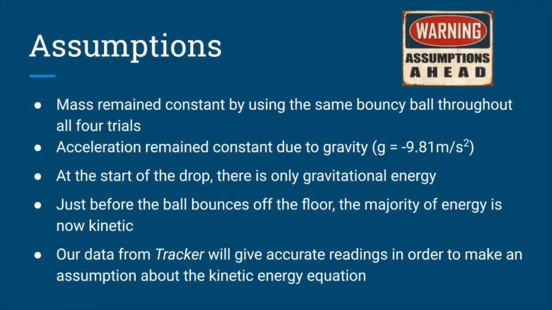As for the assumptions in our experiment, we assumed mass remained constant by using the same bouncy ball throughout all 4 trials. In addition, acceleration remained constant due to gravity. In our calculations, we assumed gravity was negative 9.81 meters per second squared. At the start of the drop, there's only gravitational energy. However, just before the ball bounces off the floor, the majority of energy is now kinetic. Finally, our data from Tracker will give accurate readings in order to make an assumption about the kinetic energy equation.